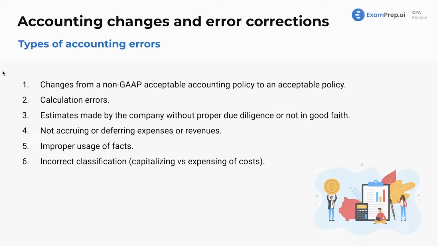Now we're getting to our types of accounting errors, and these are just examples of them. Remember, this is the fourth category. We have our three changes. These are just errors, so we're just going to basically correct these.